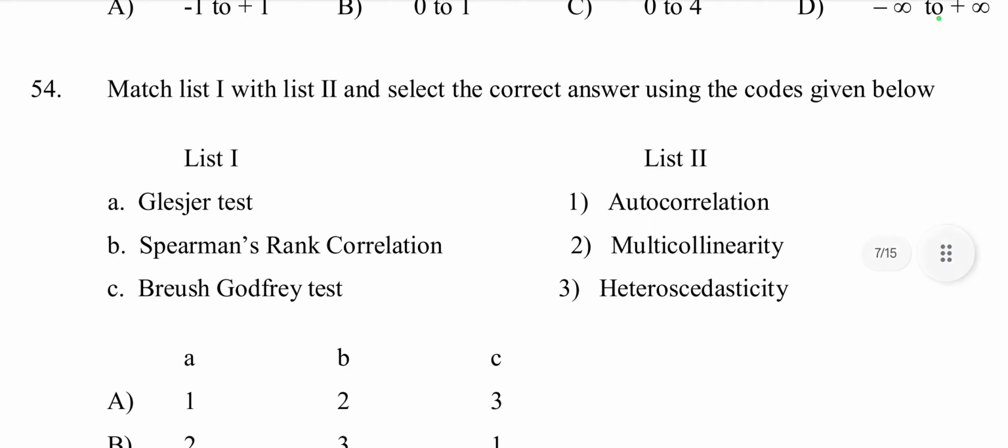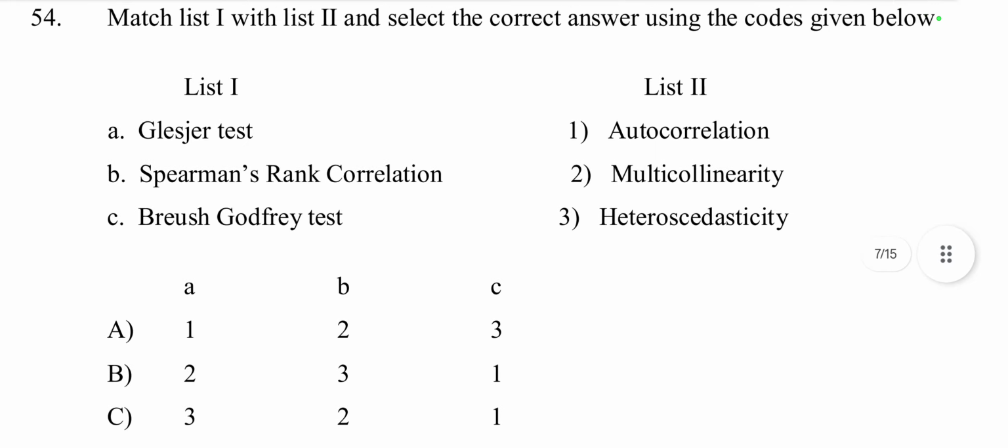Then question number 54. List 1 and list 2 question. Glejser test is used for heteroscedasticity. Spearman rank correlation: actually, Spearman rank correlation measures rank correlation, but here multicollinearity is also right.